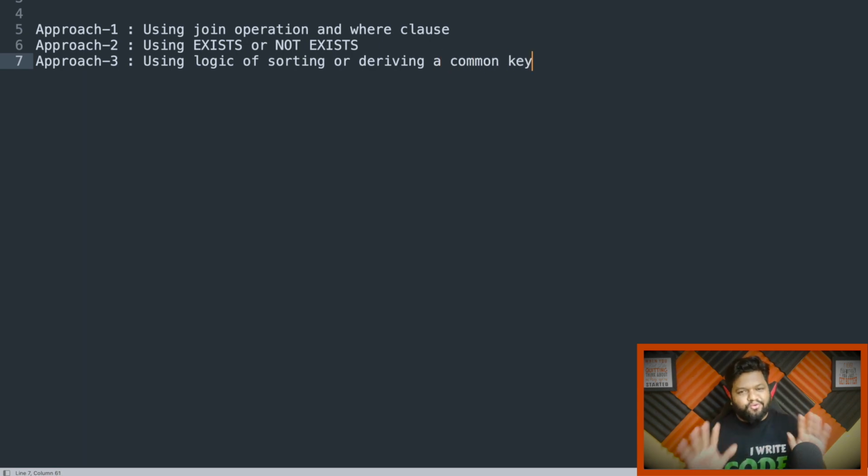This is the only hint I can give you for approach 3, and now it's up to you how you understand this hint and try to solve it. I would love to see your approach. But for today's video, I will be talking about these 2 approaches and will execute them in the terminal and show you how it is getting executed. So let's jump on to the first approach.